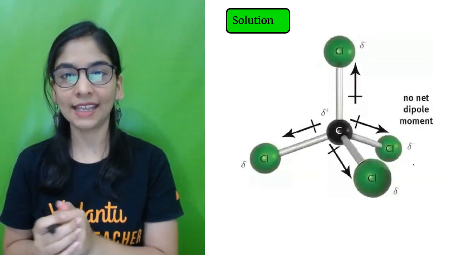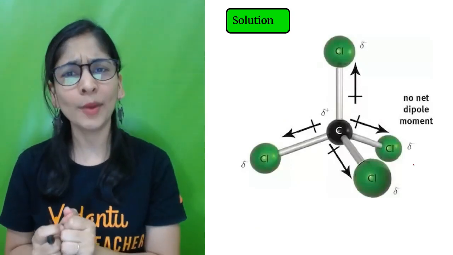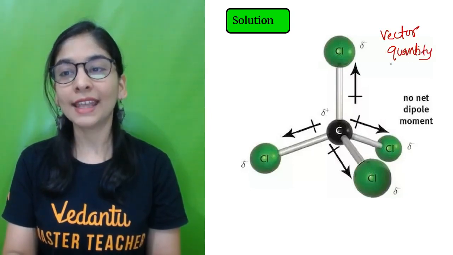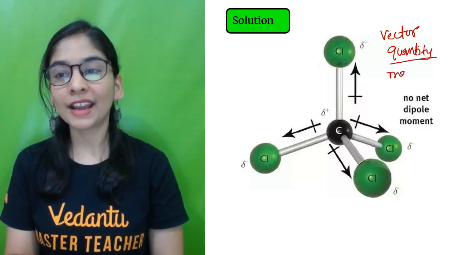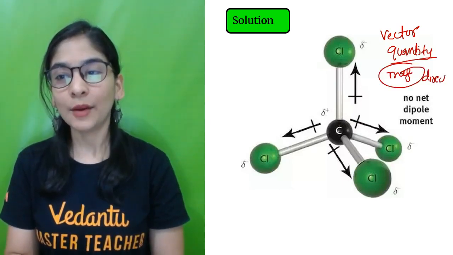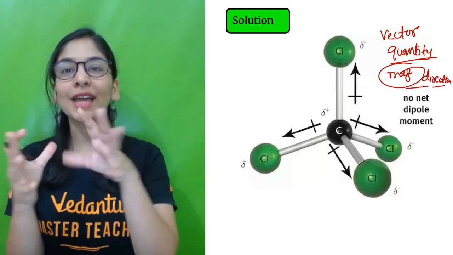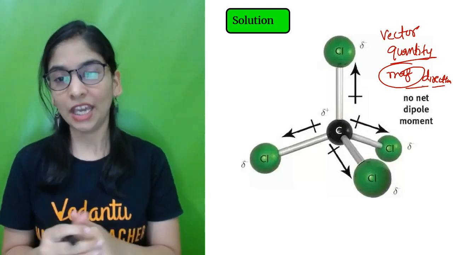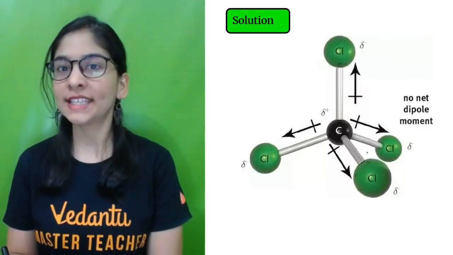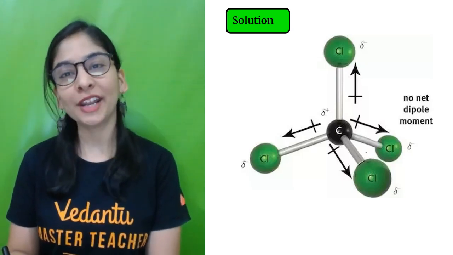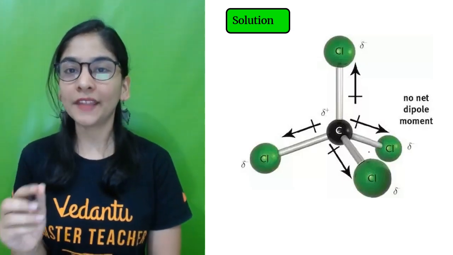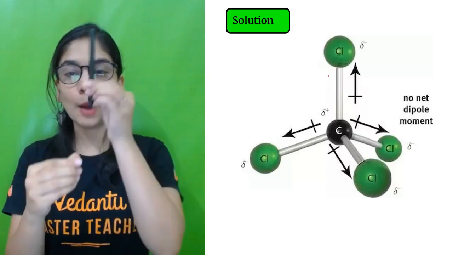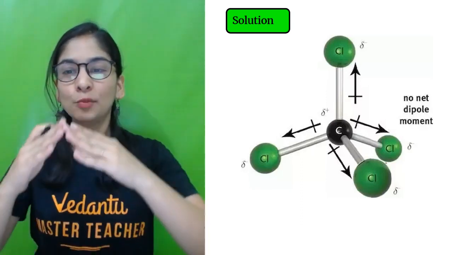And do remember that dipole moment is a vector quantity. Vector quantity means it has a direction also, and that will tell us two things, magnitude as well as direction. I can get the magnitude of that quantity, as well as a proper direction. Okay, so let's decide, students, whether your CCl4 is a polar compound or a non-polar one. CCl4 structure is nothing but like a tetrahedron. One carbon is attached to a chlorine in the upward direction. The other three chlorines attach in more of a pyramid shape.